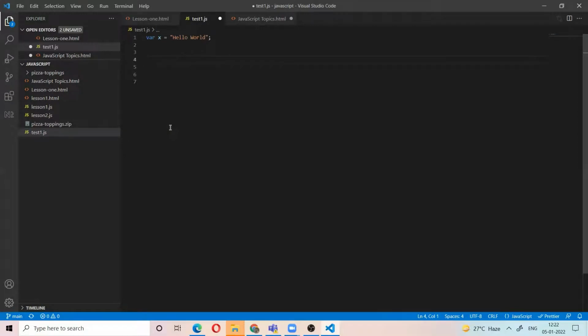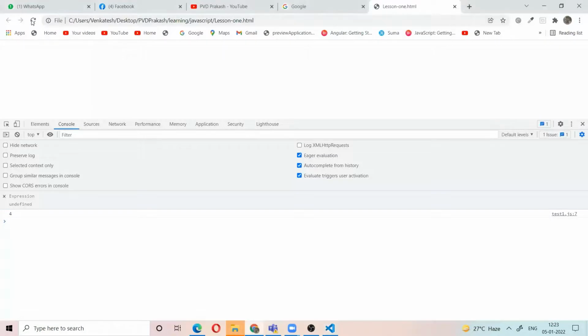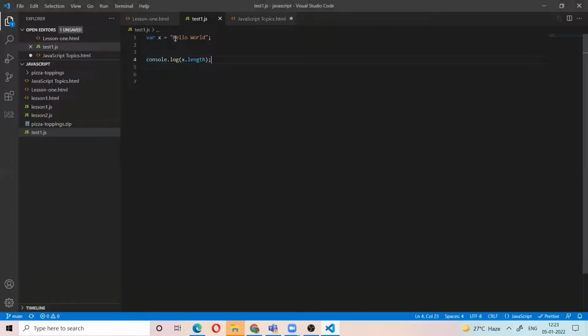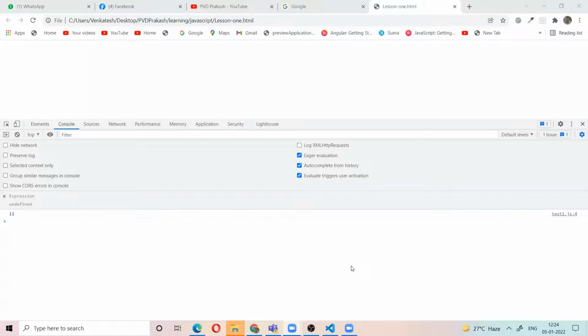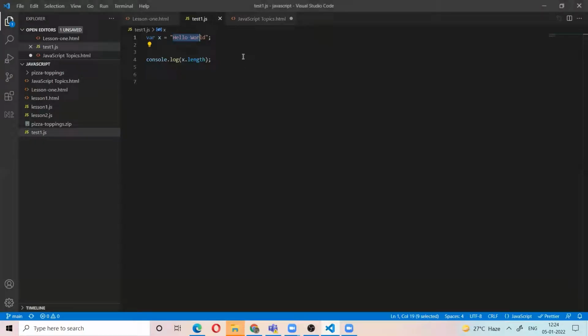In the same way, a string is also an object. It has some default properties and some methods. For example, x.length is a property for the string, which will return the number of letters in the string. Here, what is the number of letters? I think 11. So every string has the property length, which returns the number of letters in the string.